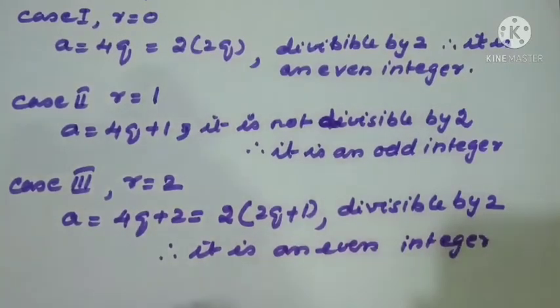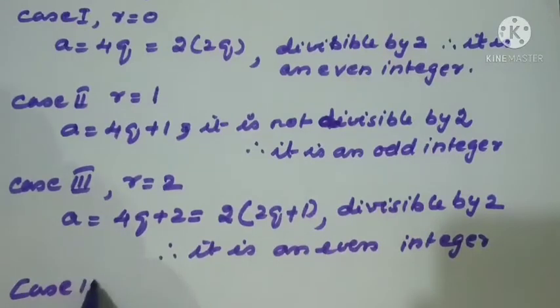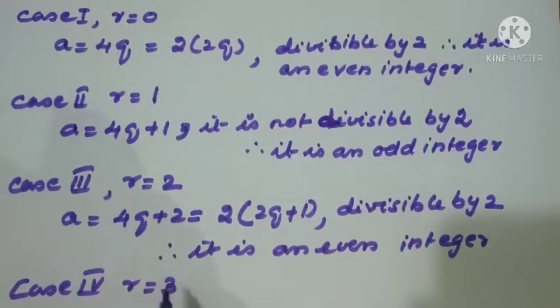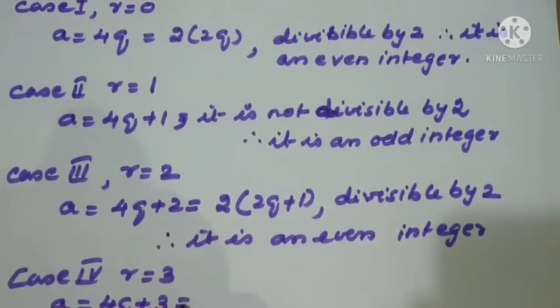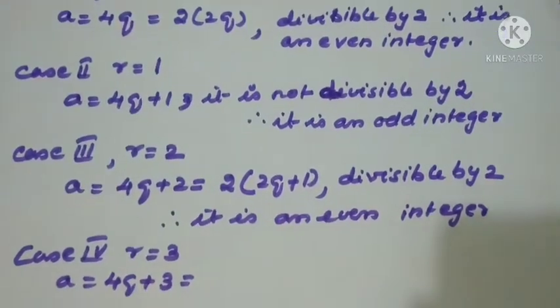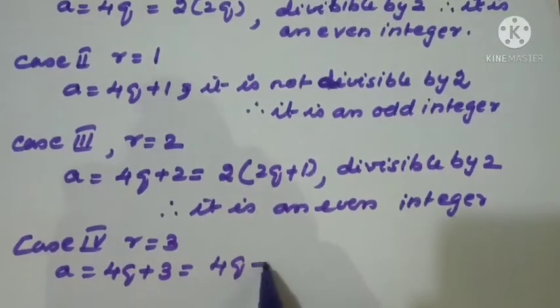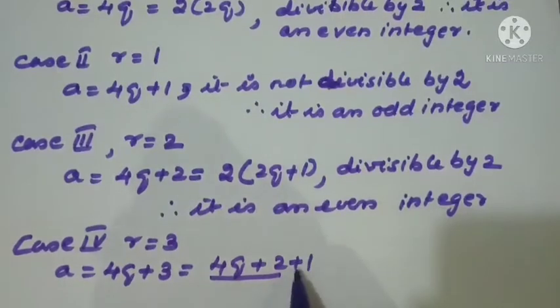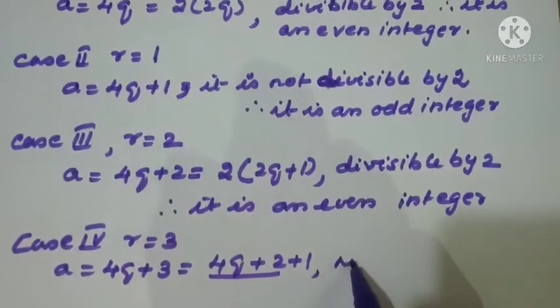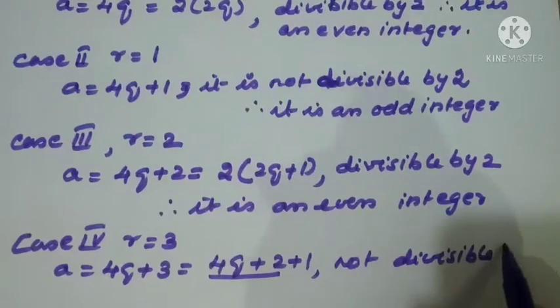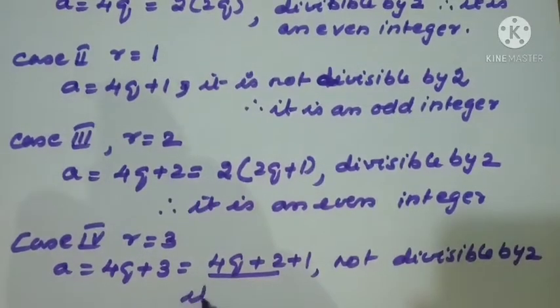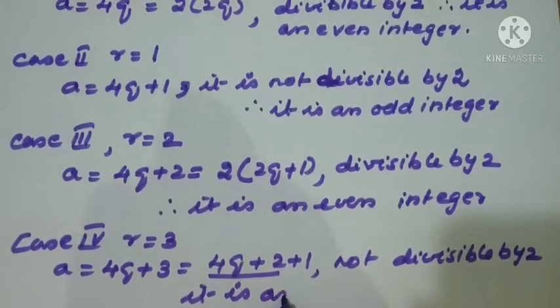Then what is the last case? Case 4. r = 3. So a = 4q + 3. Maximum what we can write, 3 as 4q + 2 + 1. So up to here you can take a common 2, but here remainder 1 will come, right? So here it is not possible, not divisible by 2. It is an odd integer.